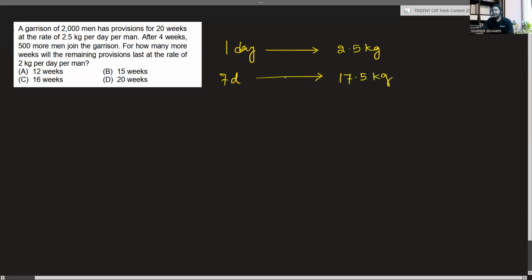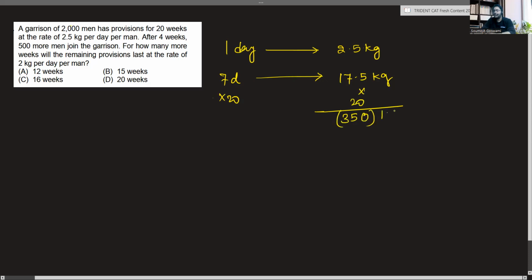Now, this is for that one man in 1 week. I want to know 7 into 20. Why am I multiplying it by 20? Because I need to know for 140 days, which is equivalent to 20 weeks. Now, everything is going on in the mind. 17.5 into 2 gives me 35, into 10 gives me 350 kg.